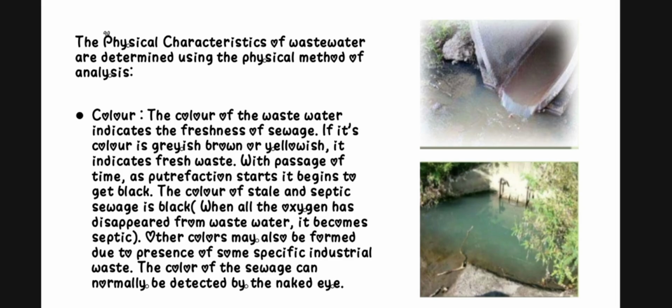Firstly, we will discuss the color of sewage water. In the initial stage the color of sewage water is grayish brown, yellowish like that. Later, as time passes, the color of the sewage water turns black when all the oxygen has disappeared from the wastewater. It becomes septic. Septic water means black water. There is a topic on septic tanks also, and we will discuss the septic tank in another class.